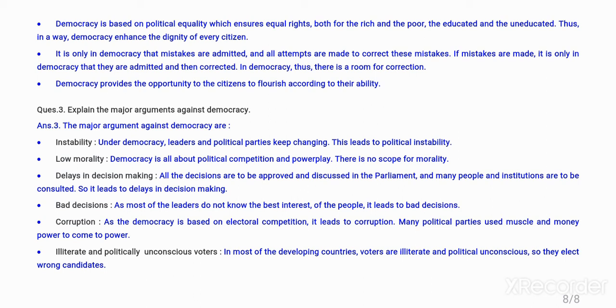Many political parties use muscle and money power to come to power. Illiterate and politically unconscious voters. In most developing countries, voters are illiterate and politically unconscious, so they elect wrong candidates. So these are some of the major arguments against democracy, or some of the limitations of democracy.